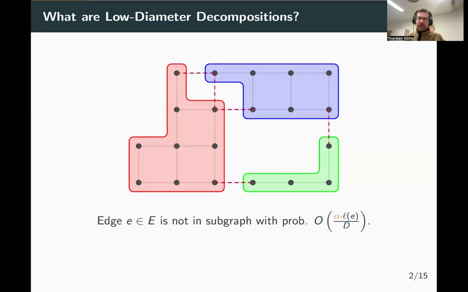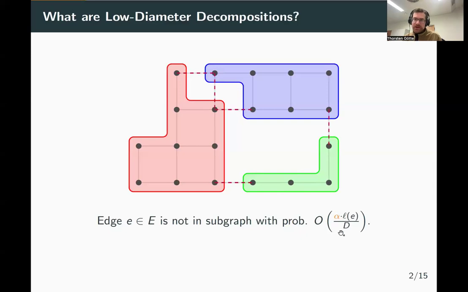Now, there are several flavors of low diameter decomposition that count the edges that are cut between subgraphs in a different way. In this talk and in the paper, we assume so-called probabilistic low diameter decomposition. That means for every edge of length L, we want the probability that this edge is cut between subgraphs to be O of some factor alpha times the length of the edge divided by d.